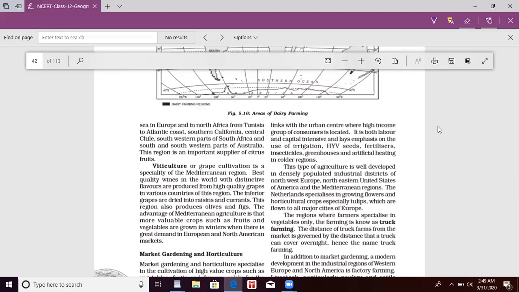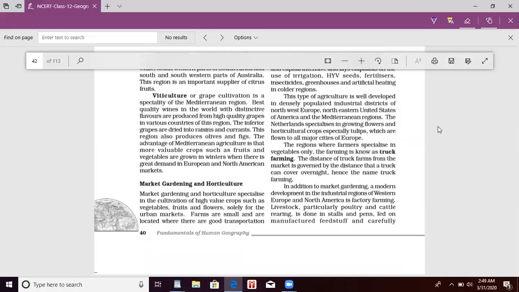It is both labor and capital intensive and lays emphasis on the use of irrigation, high yielding varieties of seeds, fertilizers, insecticides, greenhouses, and artificial heating in colder regions. This type of agriculture is well developed in densely populated industrial districts of northwest Europe, eastern United States of America, and the Mediterranean regions.